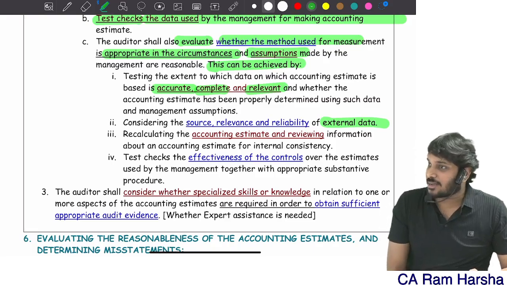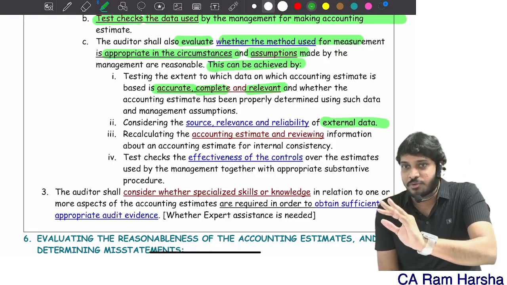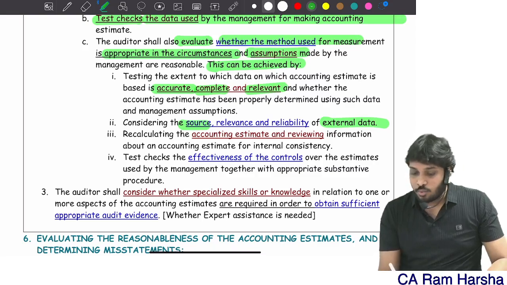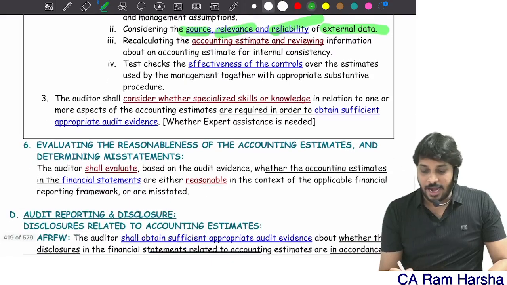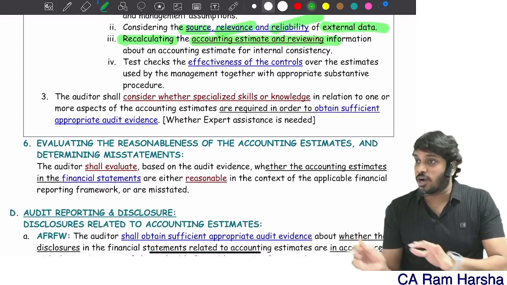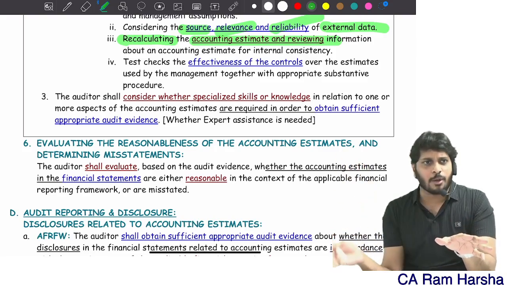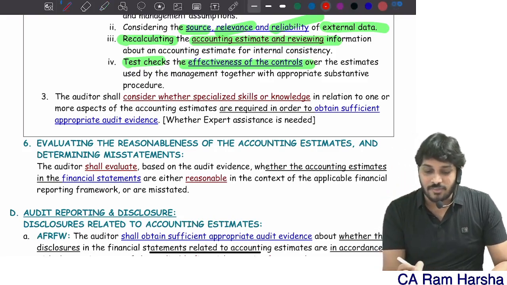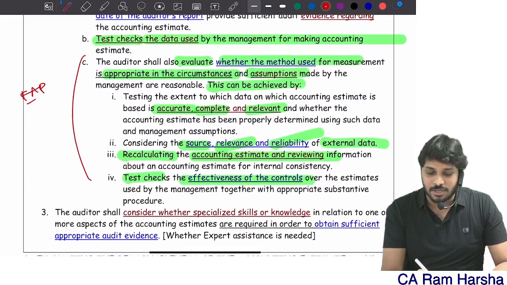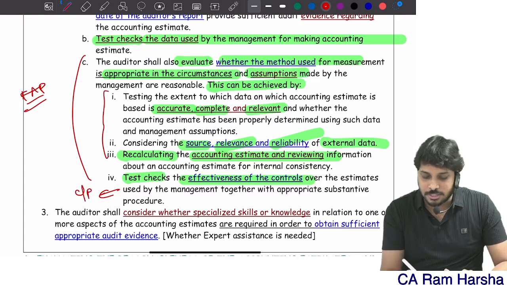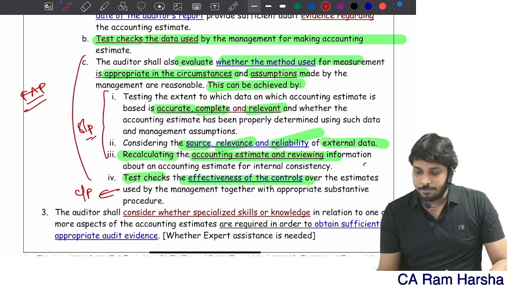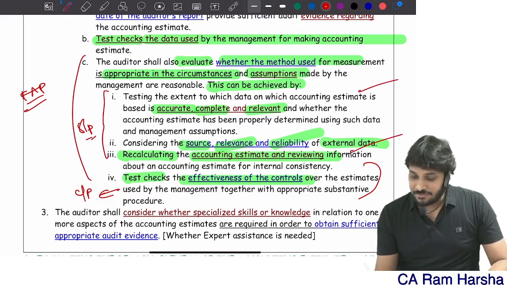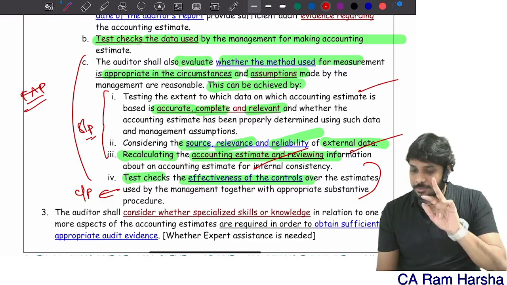Sometimes they use external data. For example, insurance companies, while calculating provision for actuarial liabilities, use market data. Check what is the source, the relevance, the reliability, and recalculate the estimate they made. You apply recalculation, whether the computations are right or not. Test check the controls, look at the internal controls. These are all nothing but further audit procedures. Test checking the effectiveness of controls is compliance procedure. Testing the data, verifying external data, recalculating, these are all substantive procedures.